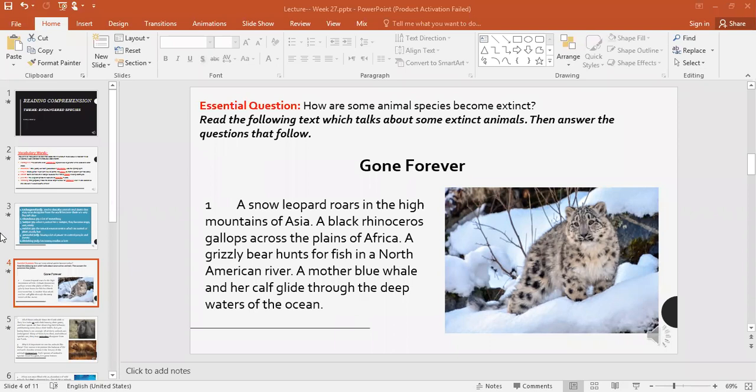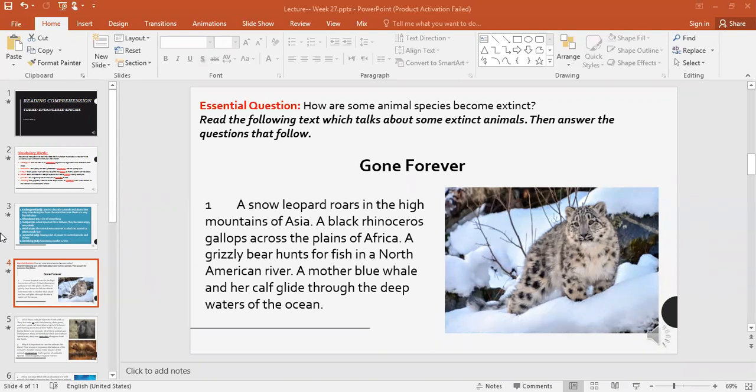Other than that, we said deforestation, which is leading to the loss of many natural habitats for animals and plants. Also, natural disasters are leading to much destruction of places and the extinction of some animals also. So these are some reasons. Read the following text, which talks about some extinct animals. Then answer the questions that follow.